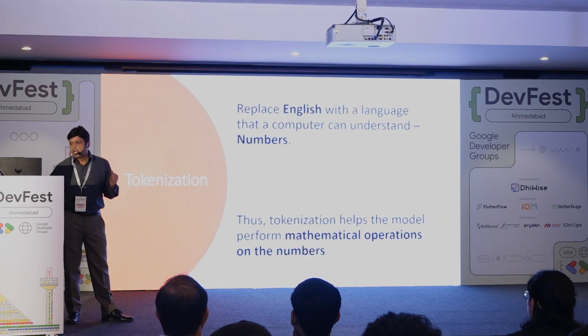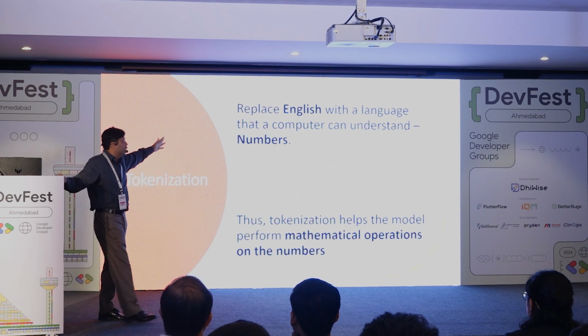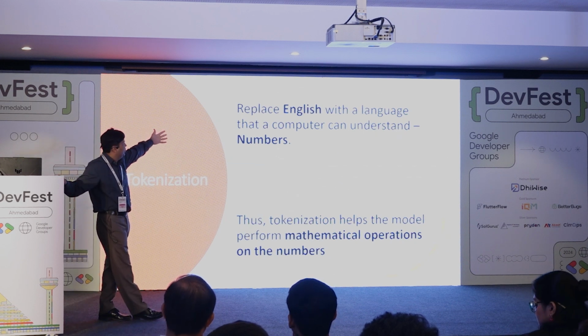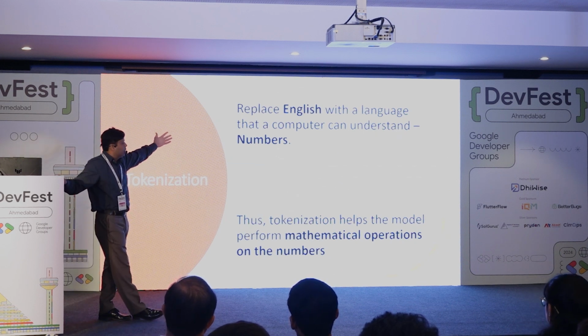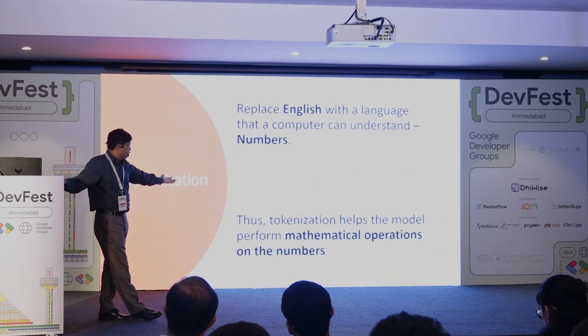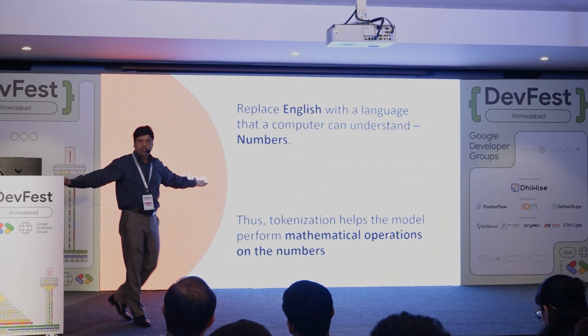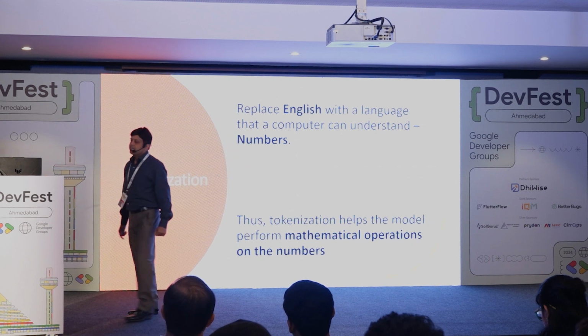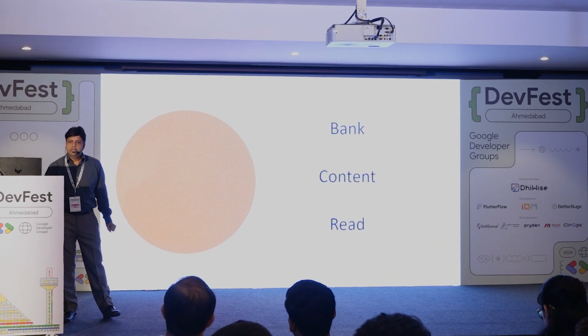However, this process is actually known as tokenization. So what is tokenization? Basically, we replace English with a language the computers can understand, which is numbers. And why do we do that? So that tokenization helps the model perform mathematical operations on the numbers. Clear, right? Now, the thing is,